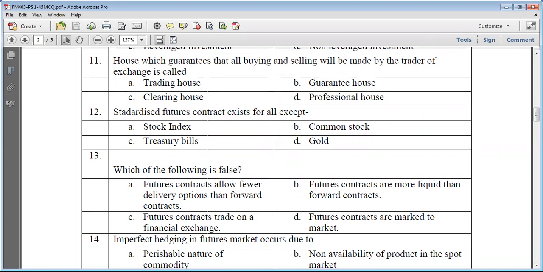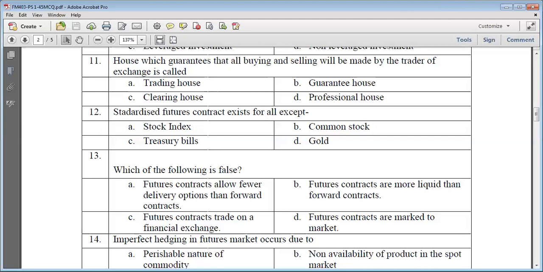In 12, standardized future contract exists for all. Means, what are the underlying assets for which you will get standardized future contract which are traded in the futures market. In India, you will get standardized futures of stock exchange, stock index, common stock, treasury bill, but not for gold. So the correct option is gold.